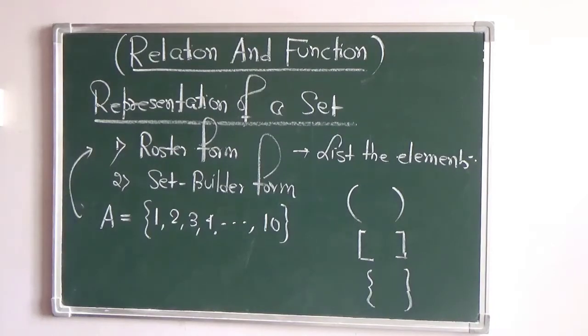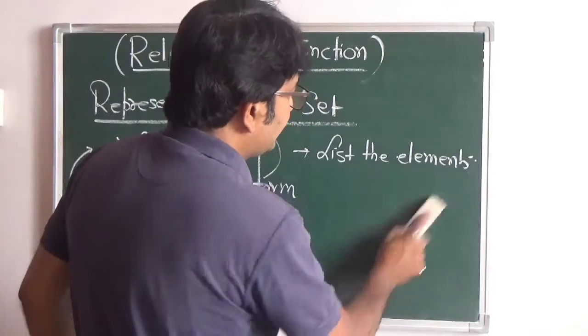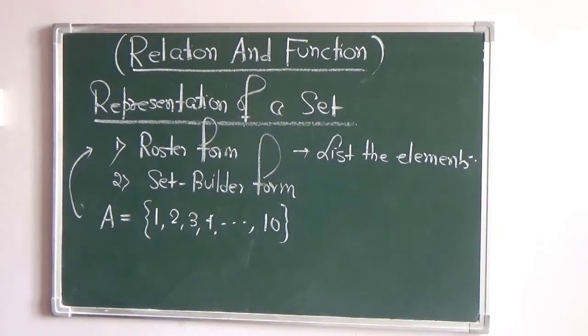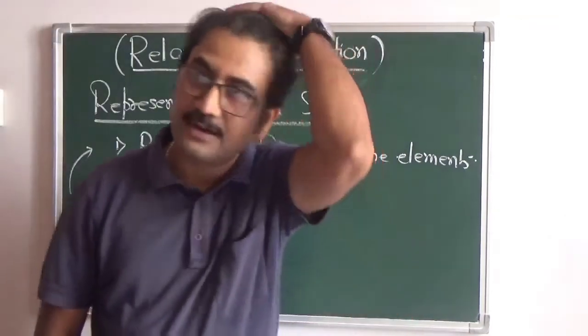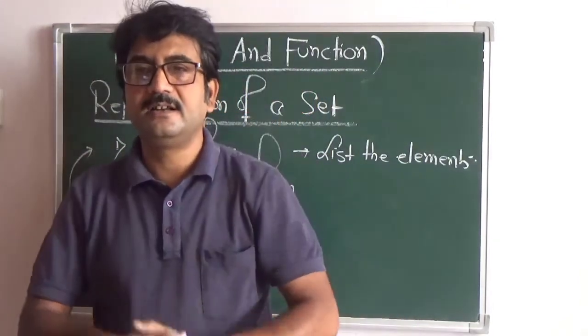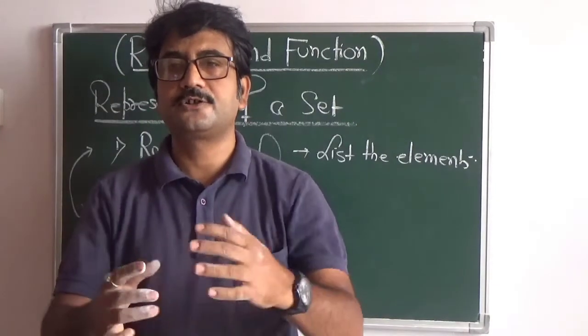Now the second is the set builder form. Set builder form is actually a generalized way of representing a set. Now if you talk about your class, supposing you're talking about your class 12A or 12B. Now suppose the teacher is appointing a monitor for the class. Now what is the function of the monitor?